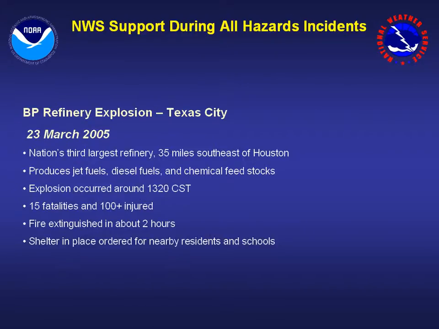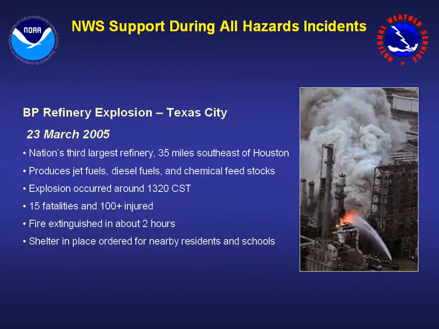Here's some background information on the BP refinery explosion. It occurred in March of 2005 at the nation's third largest refinery. This refinery produces jet fuels, diesel fuels, and chemical feedstocks. 15 fatalities occurred and hundreds were injured in this incident. And the explosion forced officials to order a shelter in place for nearby residents and schools.